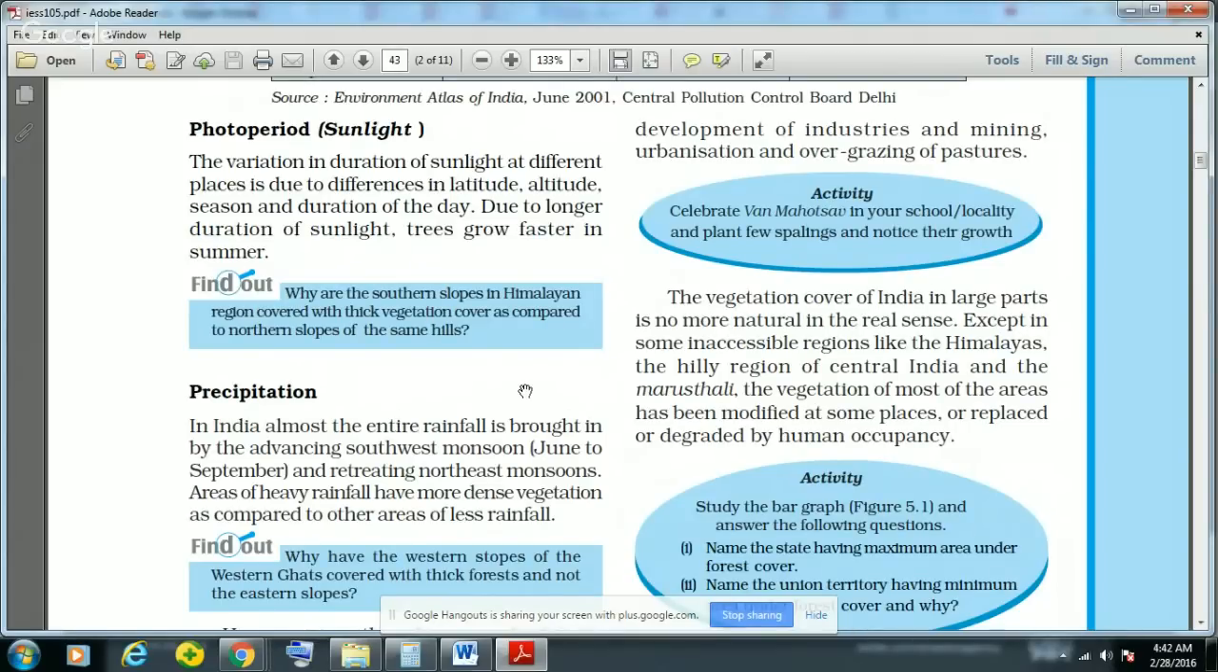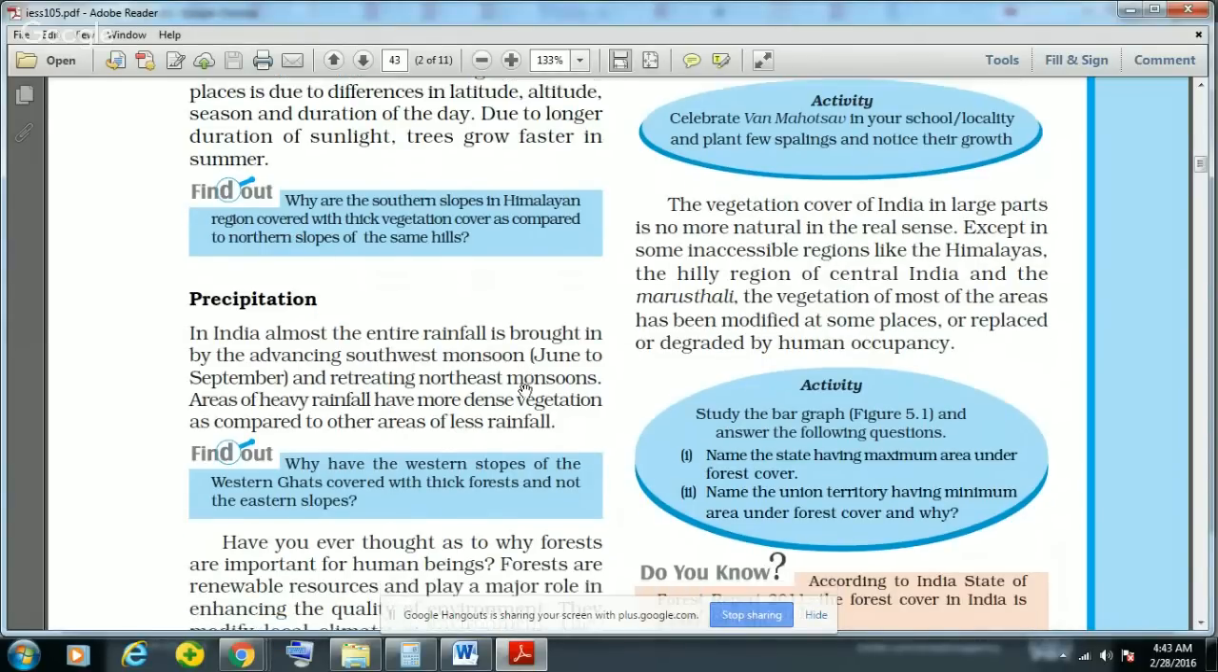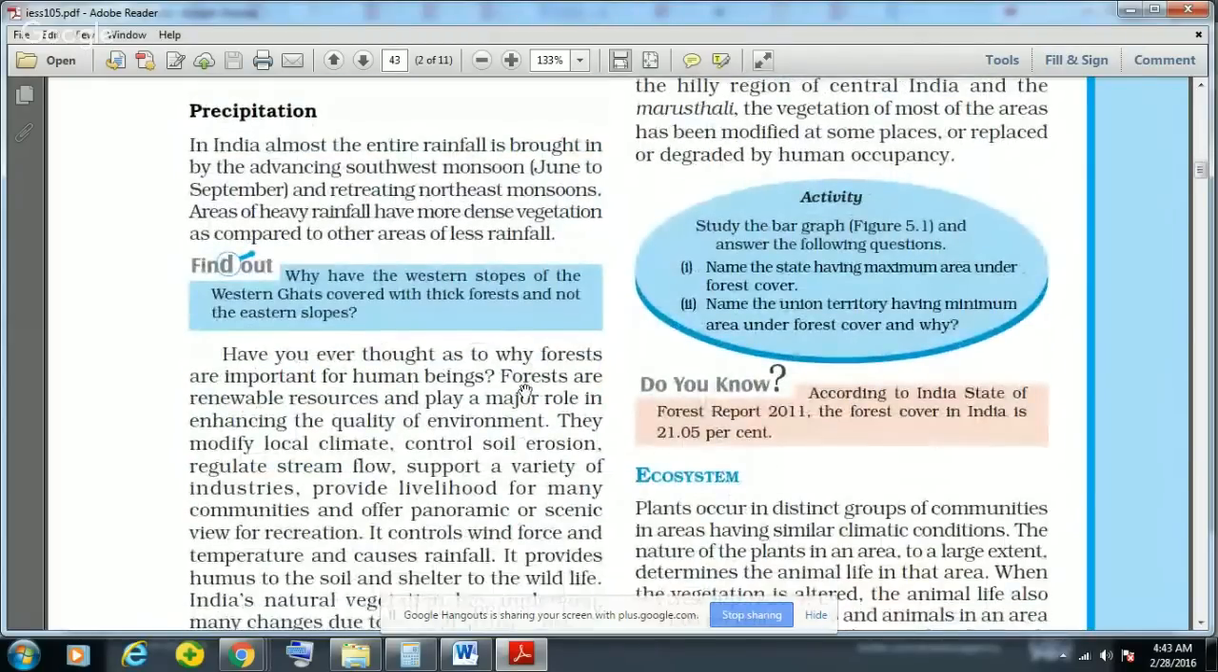Now, it is generally said that the vegetation cover which is left in India is no more natural in the real sense, except in some inaccessible regions like the Himalayas, because most of the natural vegetation has been cut out because of the growing demands of Indian people. Now, this is a very important fact that according to the Indian State of Forest Report, actually one more report has come, the forest cover in India is around 22%.